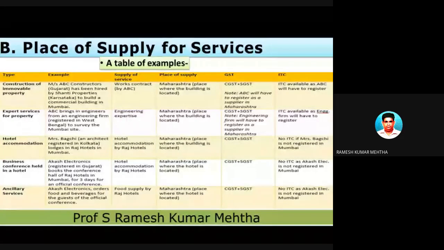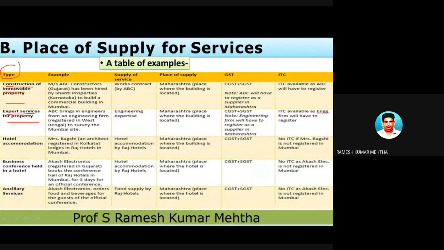Some more examples, and it's very important. Let's take the discussion further. There can be an element of doubt or query also, but let's discuss thoroughly. What is the type of service? Number one, construction of an immovable property. In the second case, expert services for property.